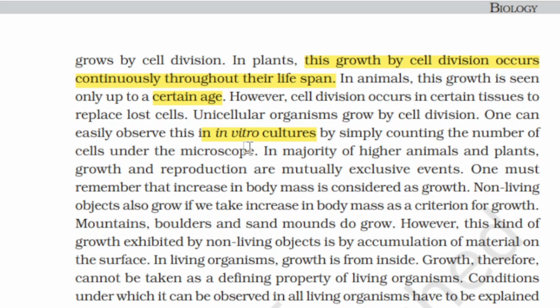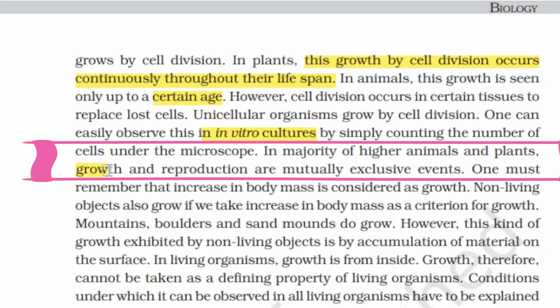This growth can be established in vitro, like in the lab, in cultures, by counting the number of cells under the microscope. In the majority of higher animals and plants, growth and reproduction are mutually exclusive events. What is this exclusive? There is another, inclusive, also. Let's know what this is. In unicellular organisms, growth and reproduction are inclusive events because they grow when they reproduce.